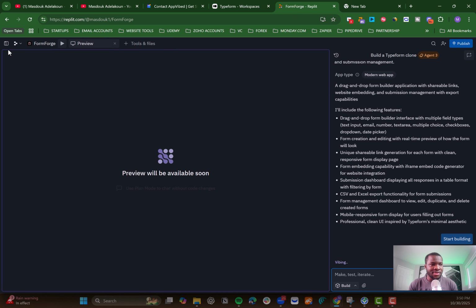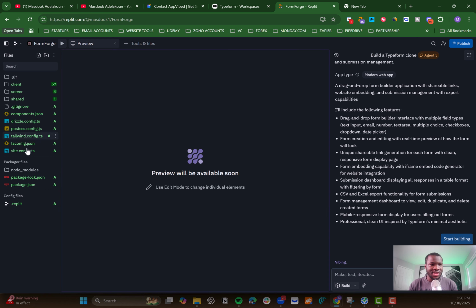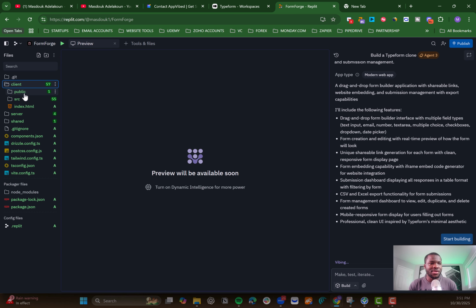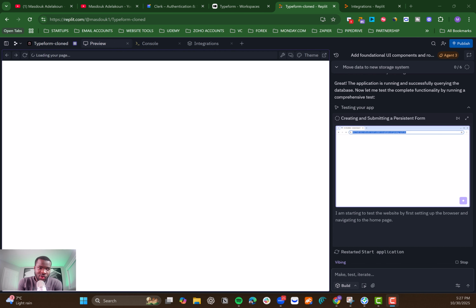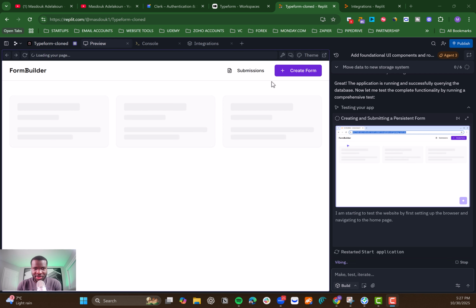And on the left, you have this button here where you can open the file, right? You can see this file will keep updating as the agent is working through the file. So you don't need to worry too much about this, except if you are very technical, then obviously you can play with it. You can click on those different things and see the actual content inside the folder.